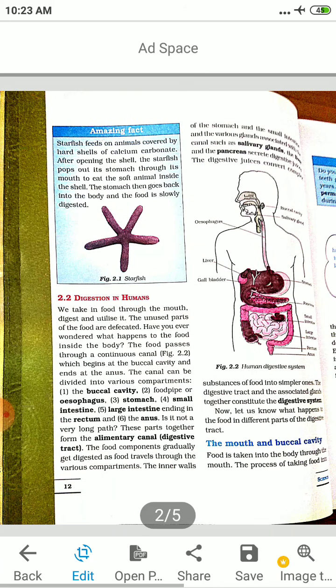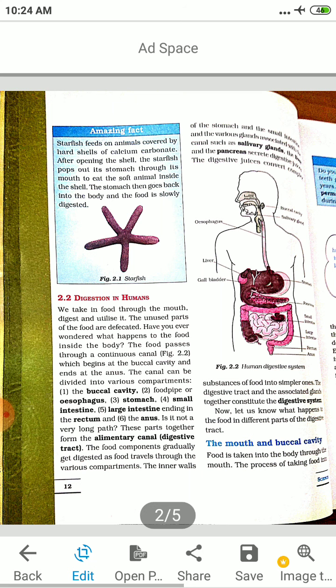Now we come to digestion in humans. We take in food through the mouth, digest and utilize it. The unused parts of the food are defecated. So food is eaten by the mouth. From the mouth itself, digestion of the food starts. It goes in the stomach, all the nutrients are absorbed and whatever waste is there, it is thrown out from the body as feces.